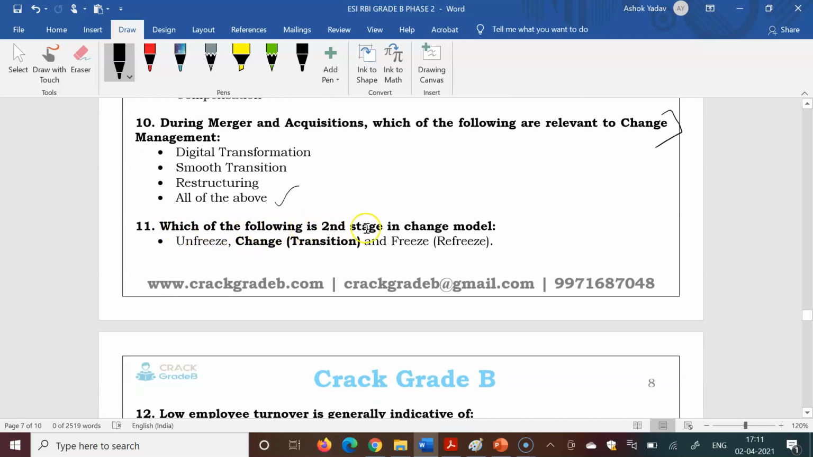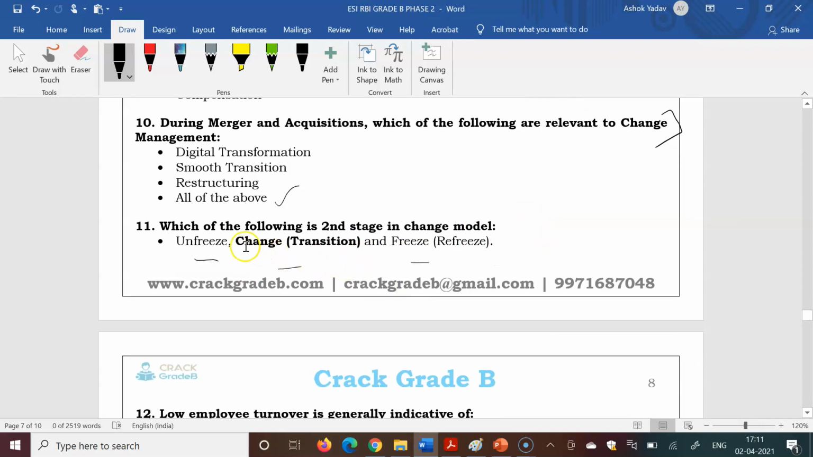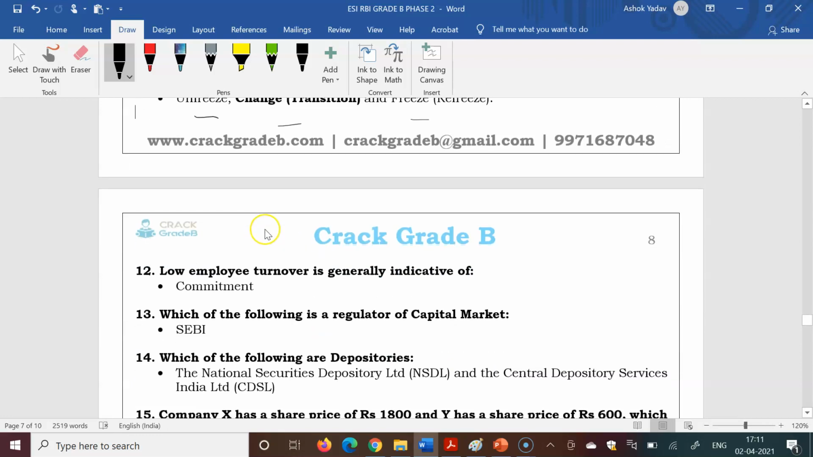Next was, which of the following is the second stage in the change model? You may have studied this: unfreeze, change, and freeze. Similarly, we have covered this in the organization change chapter. Unfreeze, change, and freeze. So these three stages are there. The second one is change. You have to mark this option. So the correct answer is change.